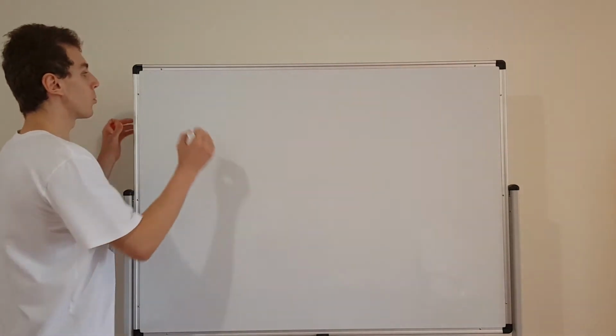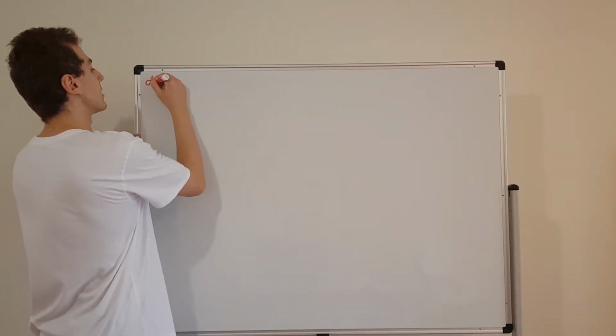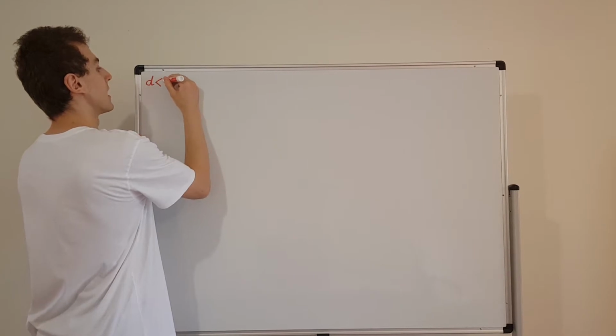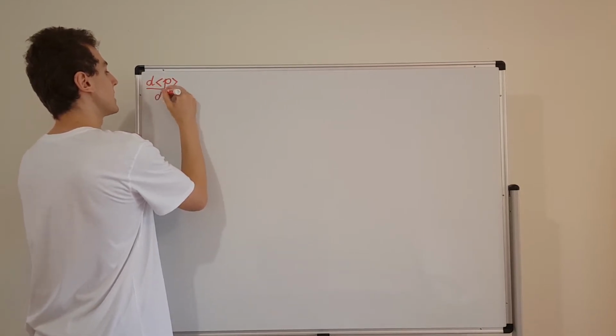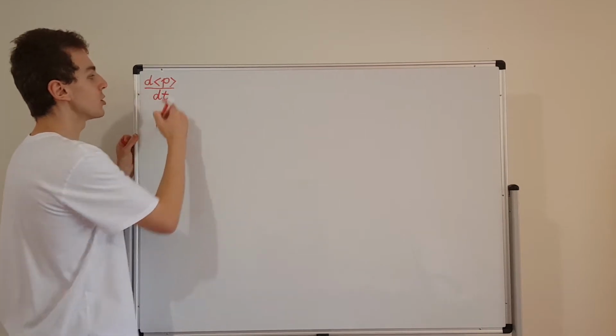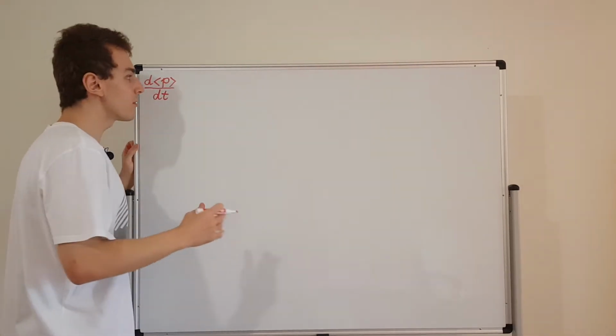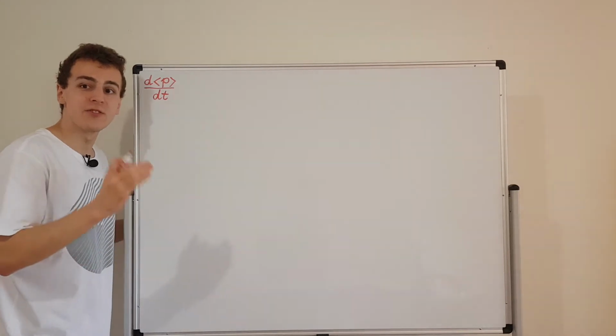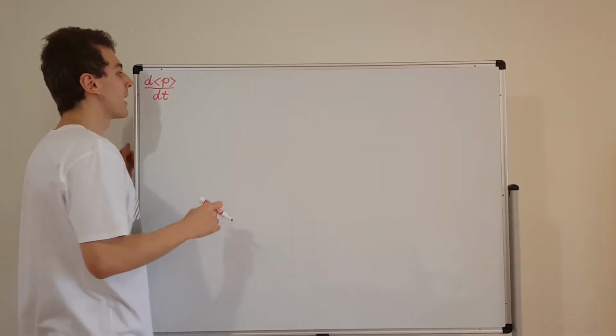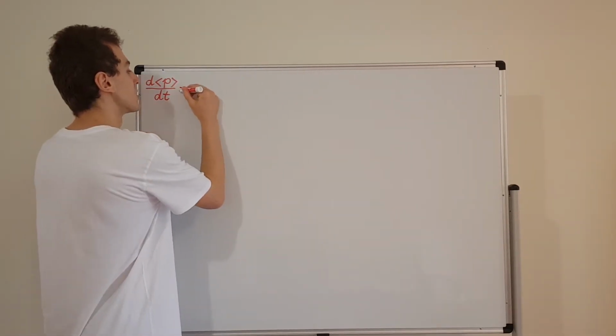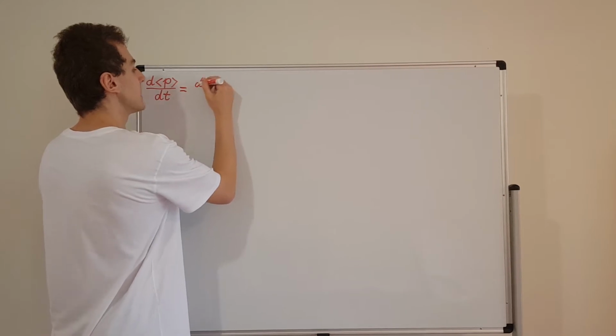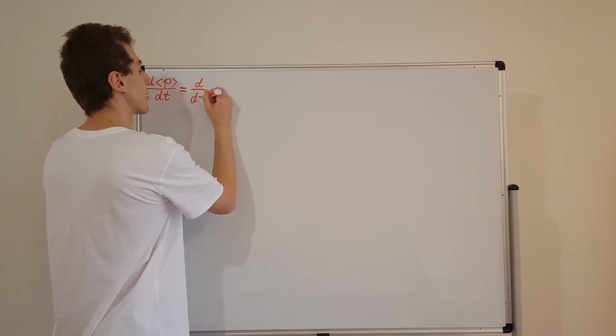First of all, what we need is the time derivative of the expectation value of momentum. So this is d/dt of the expectation value of momentum. If you remember from some of the previous videos, we defined the expectation value of momentum as an integral sandwich. So let's write d/dt of this integral sandwich.